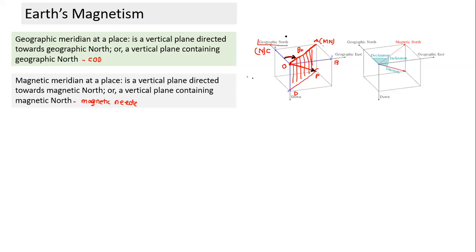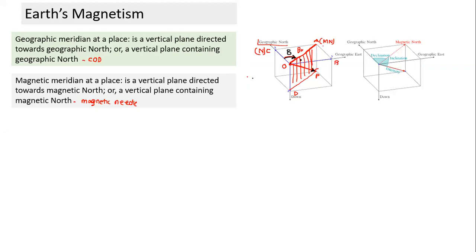Which two planes is it between? It is better to say it is the angle between two planes. The words we use for the two planes are geographic meridian and magnetic meridian. So there are two vertical planes, and the angle between them is called the angle of declination.